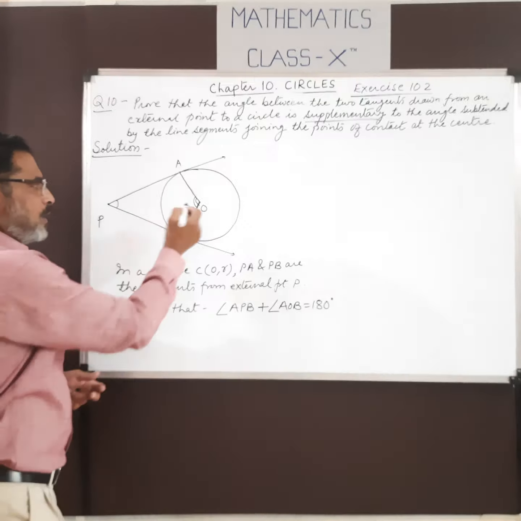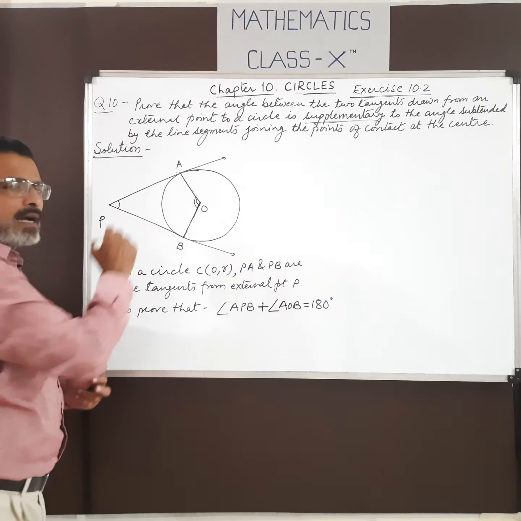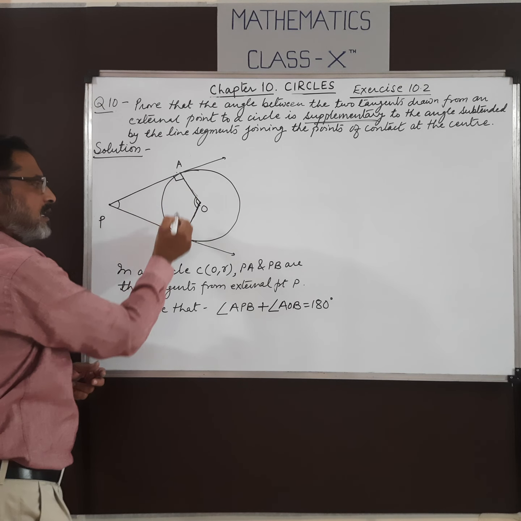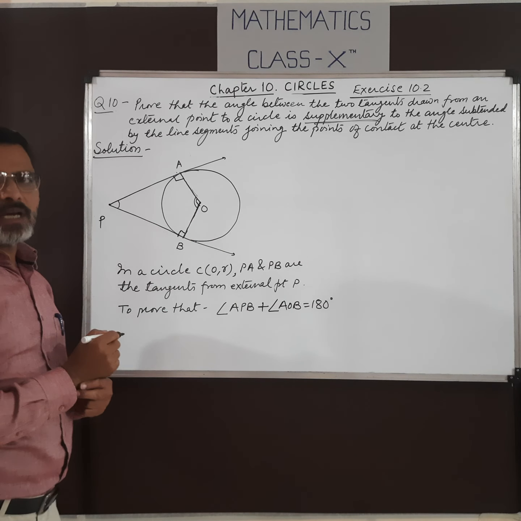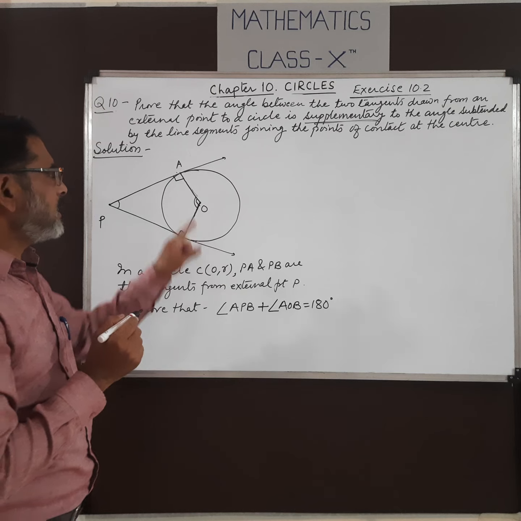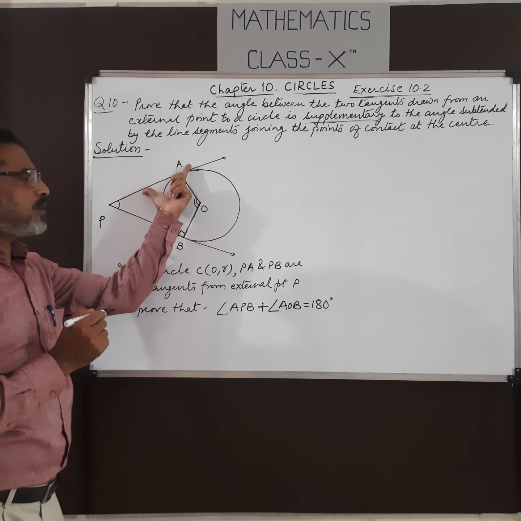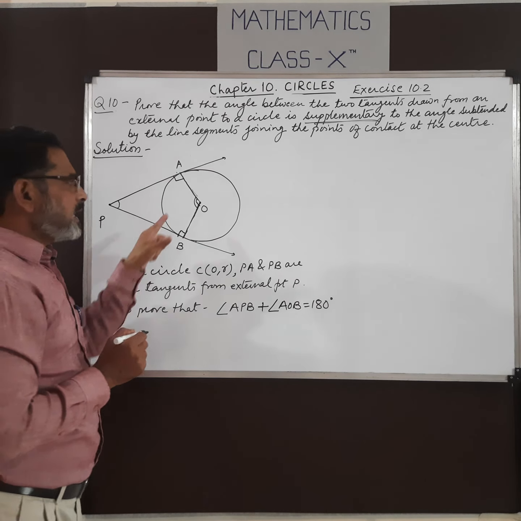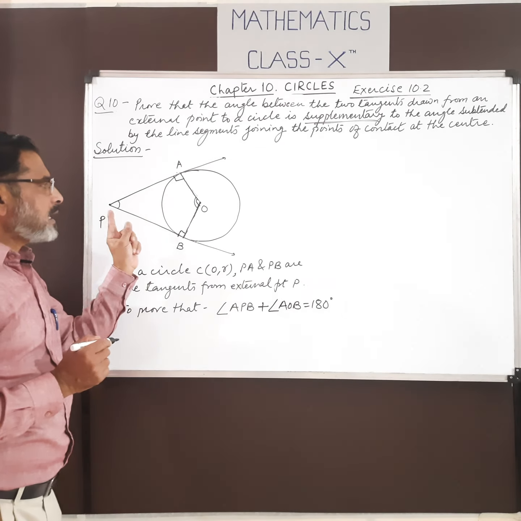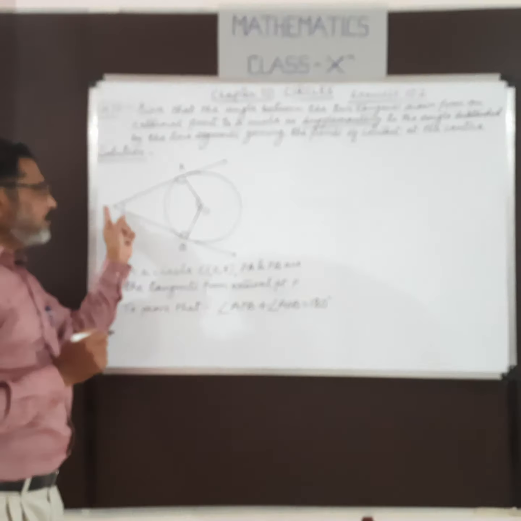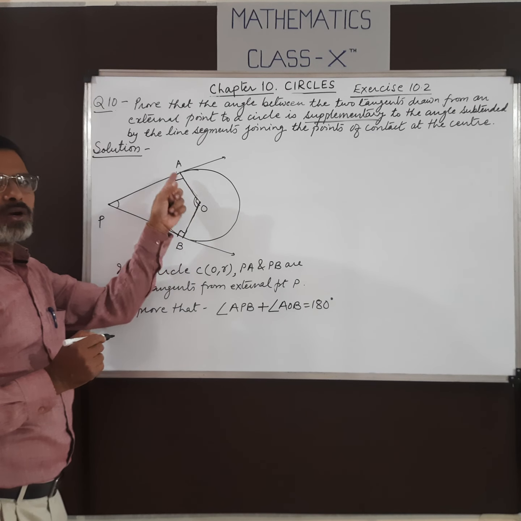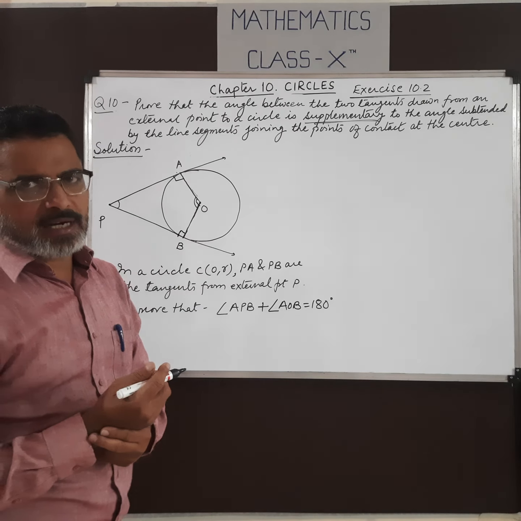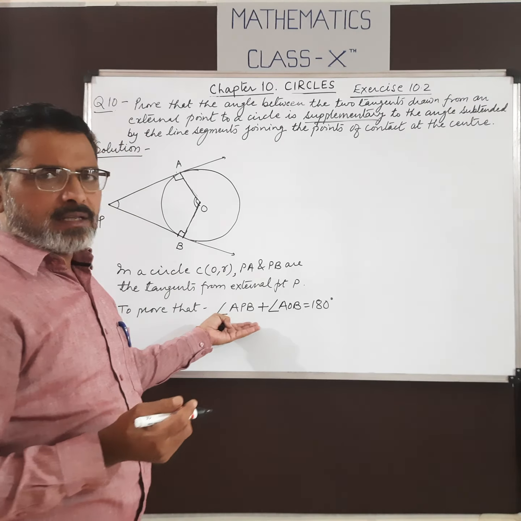Now again we come to theorem 10.1. OA and OB are the radii which are perpendicular to the tangents. That means OA is perpendicular to AP and OB is perpendicular to PB. So here this is perpendicular. Now see, APBO becomes a quadrilateral, so by the angle sum property of a quadrilateral we can find this value.